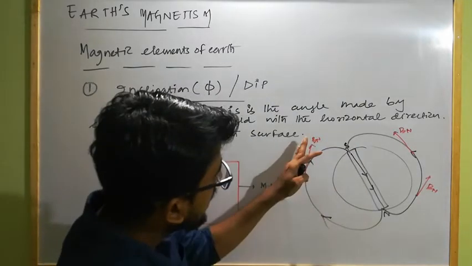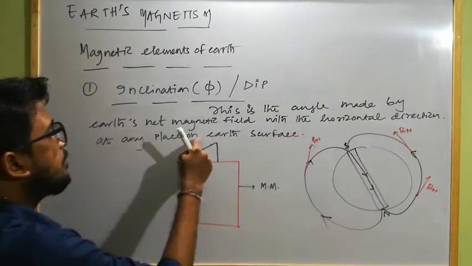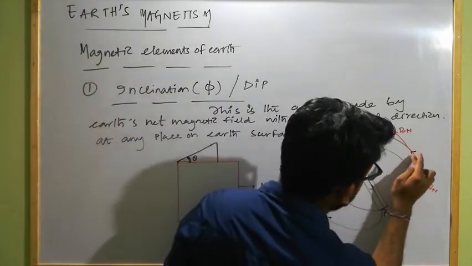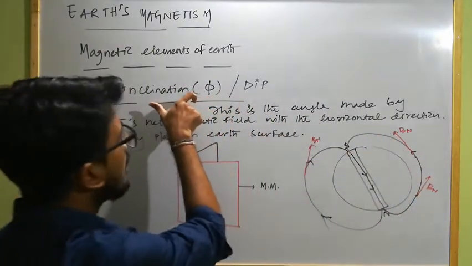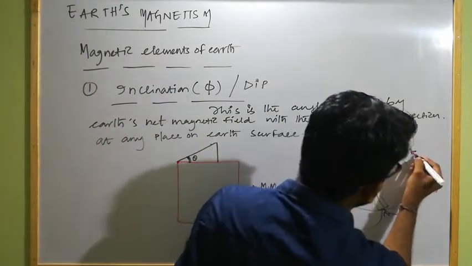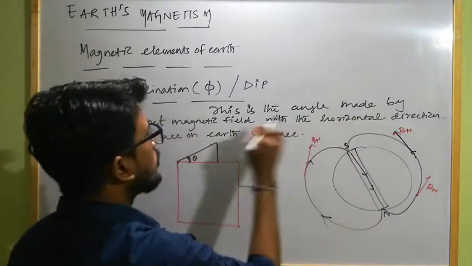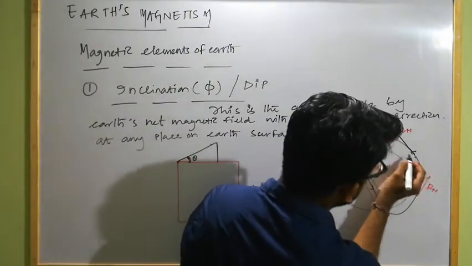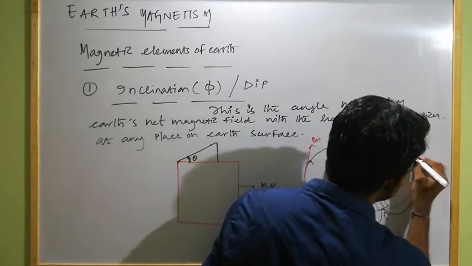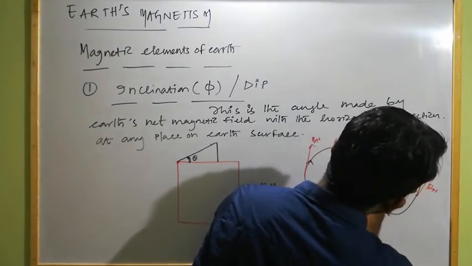So the angle between the net magnetic field and the direction of the horizon at any place on Earth's surface is known as what? Inclination. That means if at this particular place I want to calculate the angle of inclination or dip, that angle is between the direction of net Earth's magnetic field at that place and the horizontal direction. So here the horizontal direction will be like this, which is perpendicular to the vertical. Here is the vertical direction, so the horizontal direction on Earth's surface at this place will be like this.